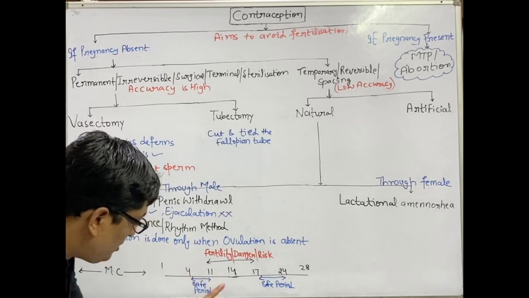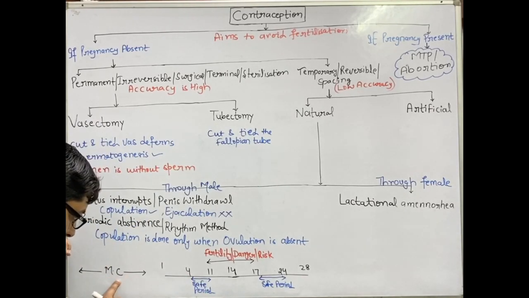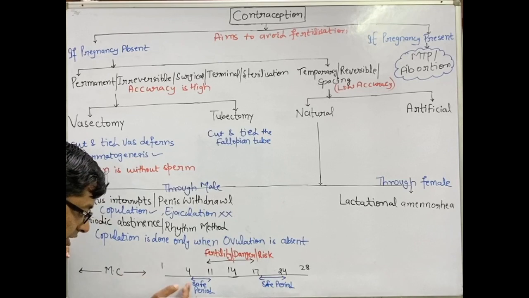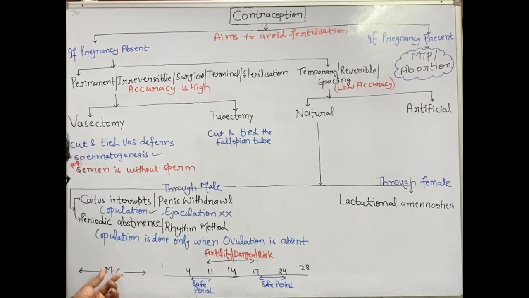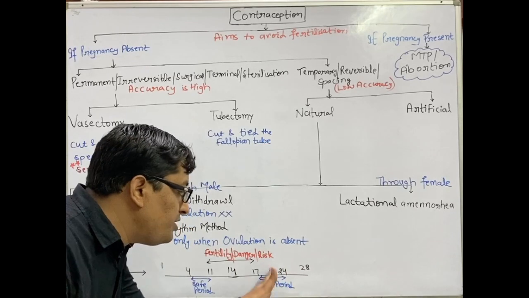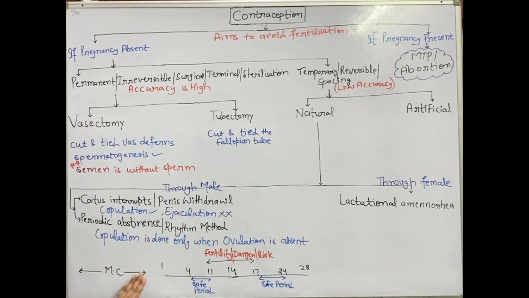So after the menstruation ends at the 4th, from 4th to 11 it is 7 days, and before the menstruation, 17 to 24, it is the safe period.